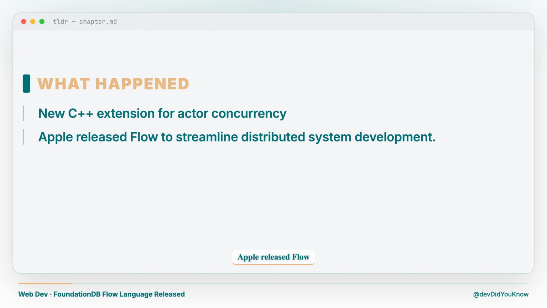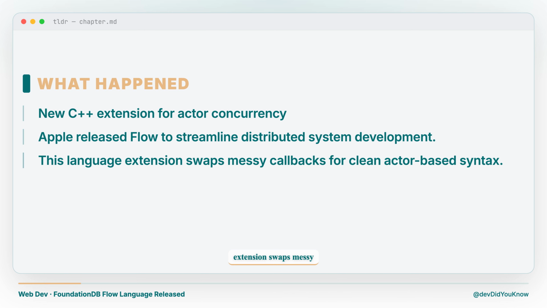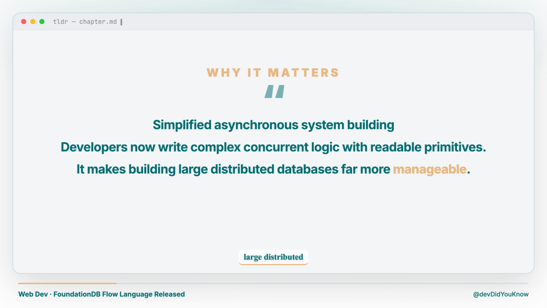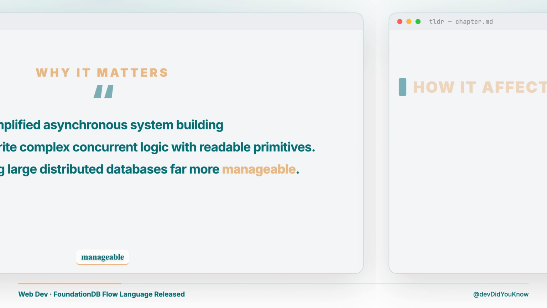Apple released Flow to streamline distributed system development. This language extension swaps messy callbacks for clean actor-based syntax. It compiles directly into native C++ code for maximum efficiency. Developers now write complex concurrent logic with readable primitives. It makes building large distributed databases far more manageable.